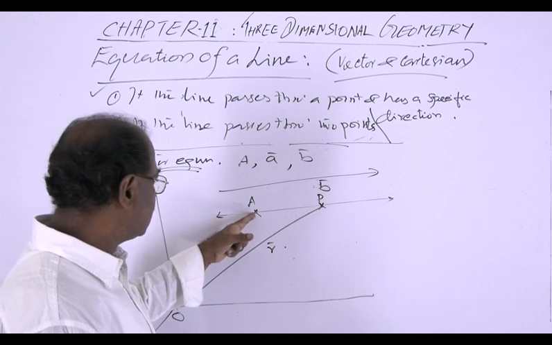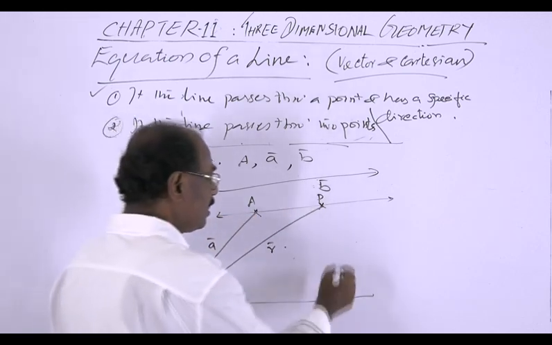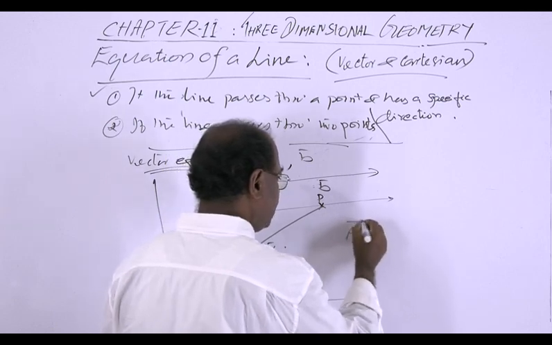Since the position vector of A and the position vector of P are known, we can have the vector AP.